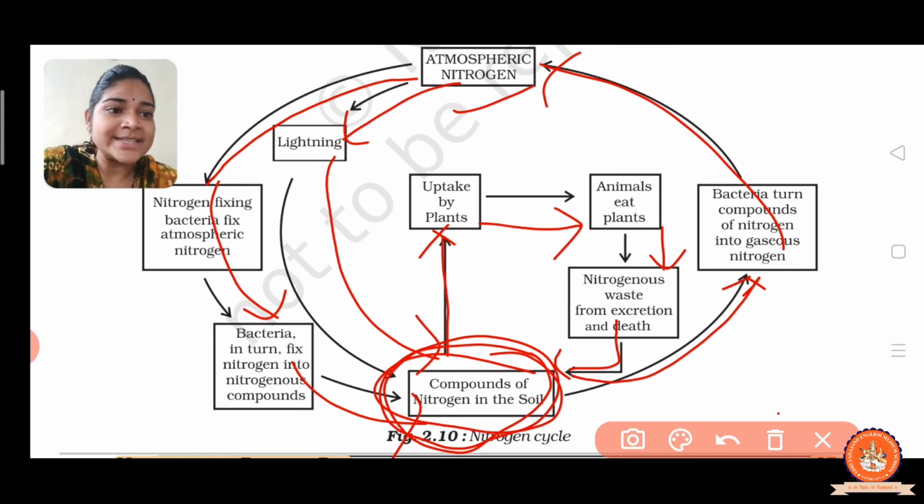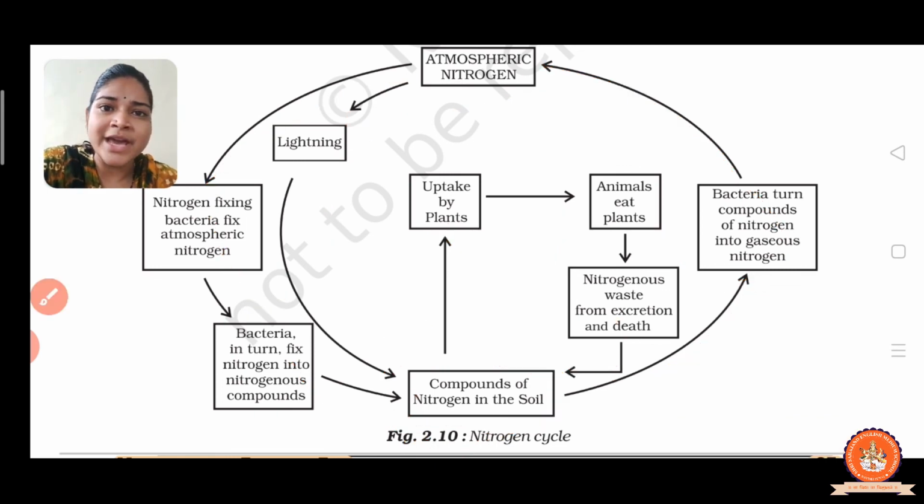Right? So this is the nitrogen cycle. It is very important for your exam, so learn carefully. Right? So students, our chapter is over here. I hope you have all understood very well.